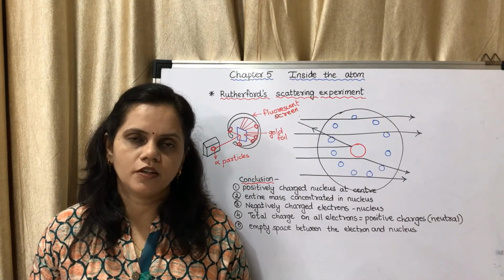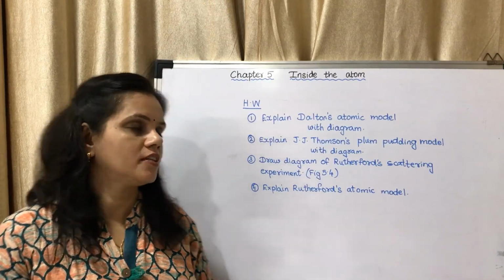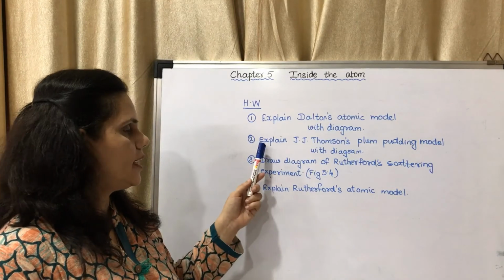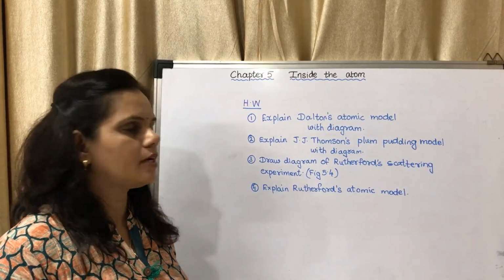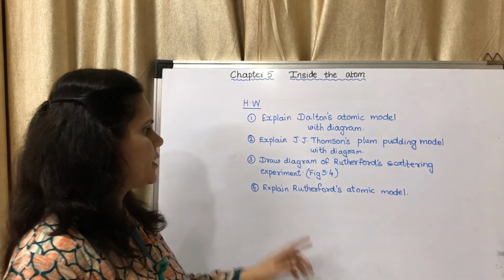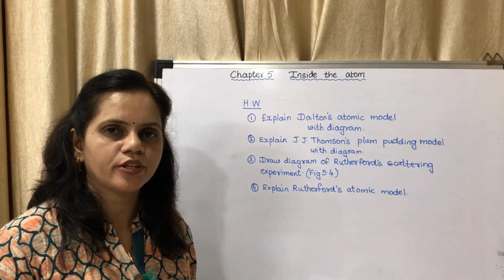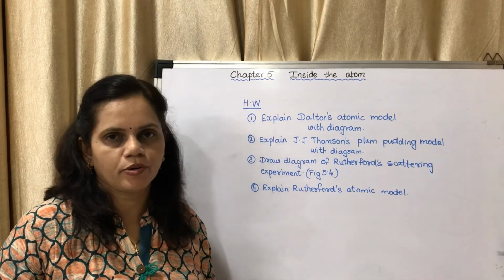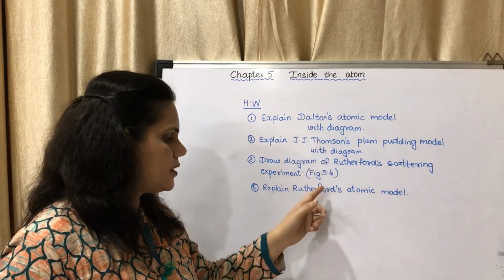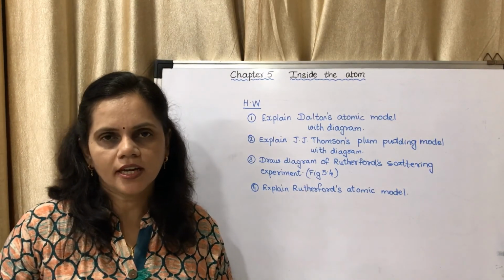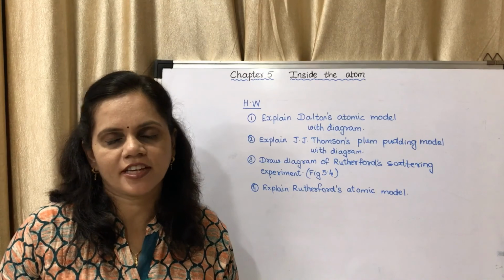Now I'll give you the homework. Explain Dalton's atomic model with diagram. Explain J.J. Thomson's plum pudding model with diagram. Draw diagram of Rutherford's scattering experiment. Figure 5.4 you have to draw. And explain Rutherford's atomic model. Those 5 points you have to write. For Dalton's and Thomson's models, the diagrams are 5.2 and 5.3. You may learn it today itself. Thank you.